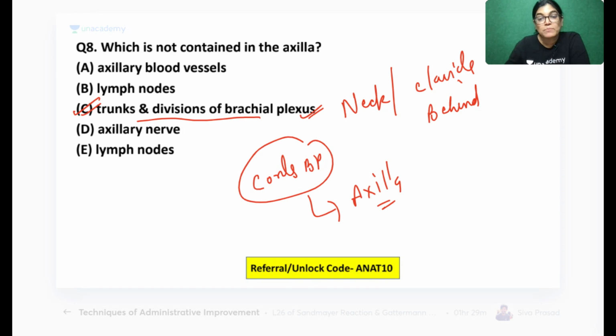All other options are absolutely the content of axilla, that is axillary blood vessels, lymph node, axillary nerve, and lymph node. Okay, lymph nodes, two options are there. Sorry. So C is absolutely wrong option. Why? Because trunks and divisions of brachial plexus are the content of neck and lie behind the clavicle. Neck में trunk होता है और clavicle के behind divisions of brachial plexus lie करता है.